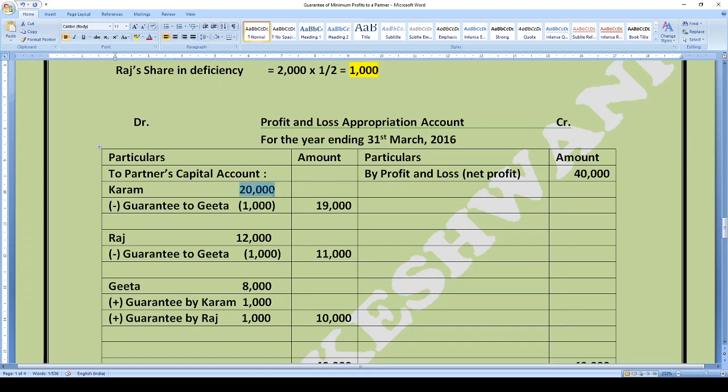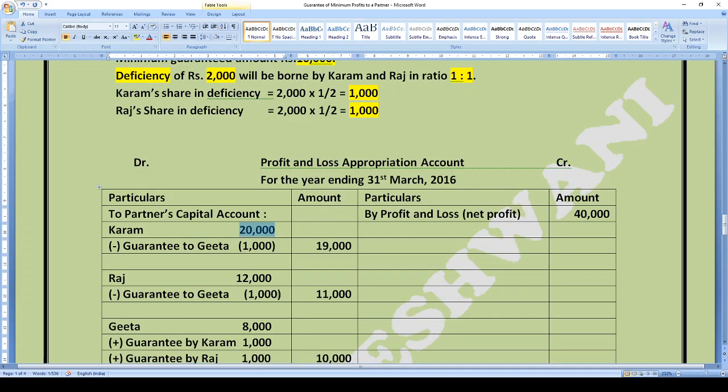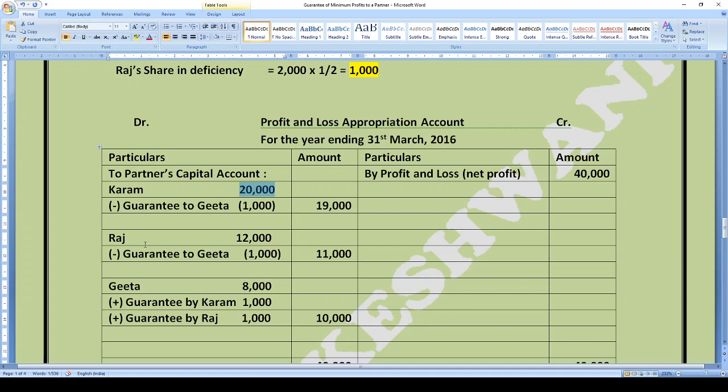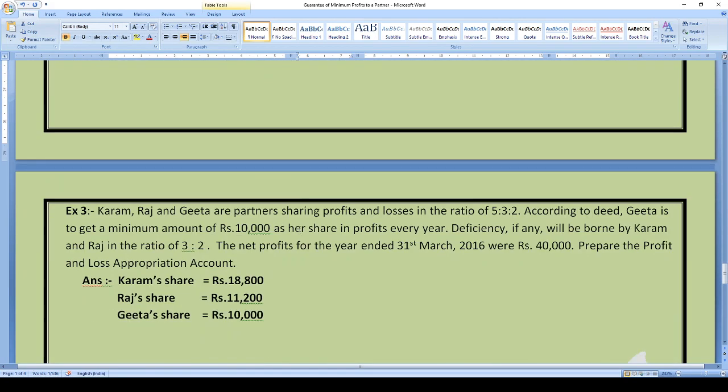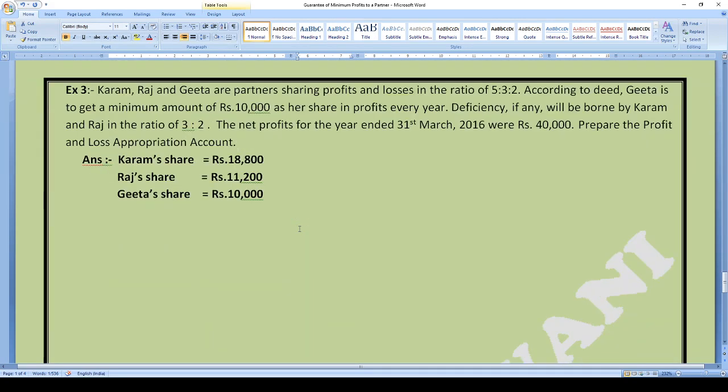Actual share of Karam regarding profit was 20,000. Out of this, 1,000 of guarantee amount would be deducted, which is to be provided to Geeta. Similarly, it is to be done with Raj, and these amounts, 1,000 and 1,000 provided by Karam and Raj, will be added to Geeta's share so that her share can become rupees 10,000. Right? So you can solve this example also. Example number 3 is a sample question for you, which you can solve on your own.